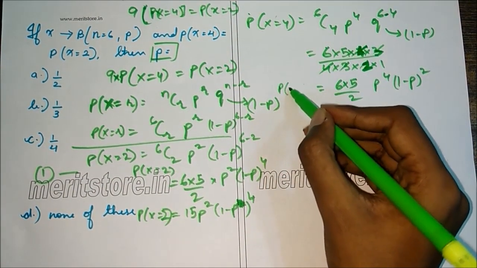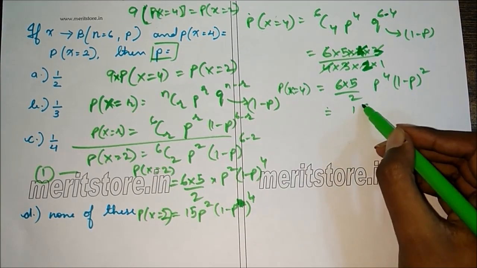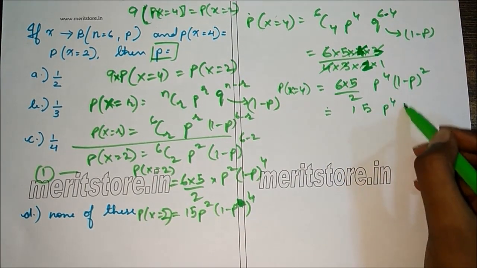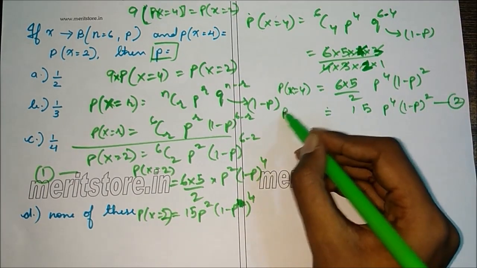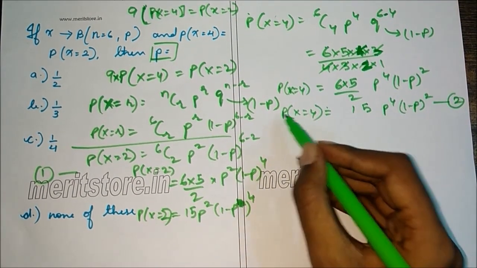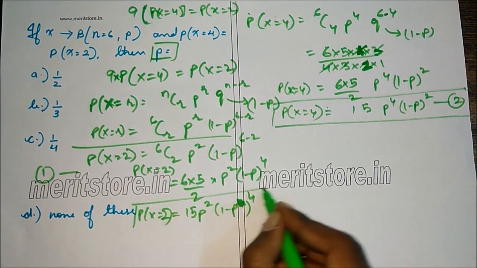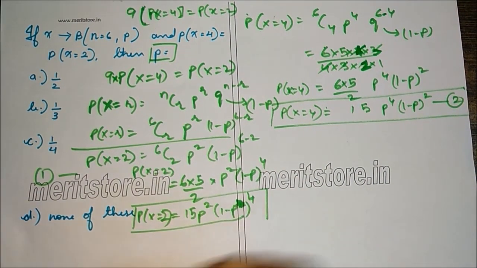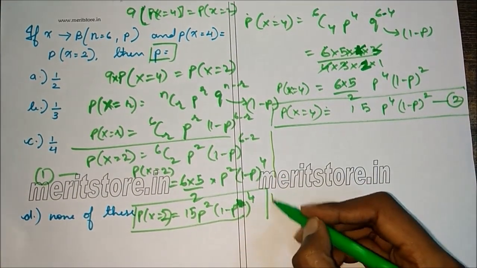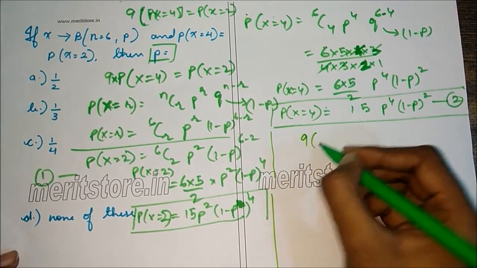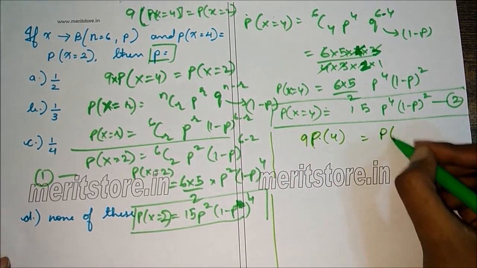Now this is p of x equals 4. So this is equal to 15 times p raised to 4 times (1 minus p) squared. Let this be equation 2. So now substituting these in the given condition, we get 9 times p of 4 is equal to p of 2.